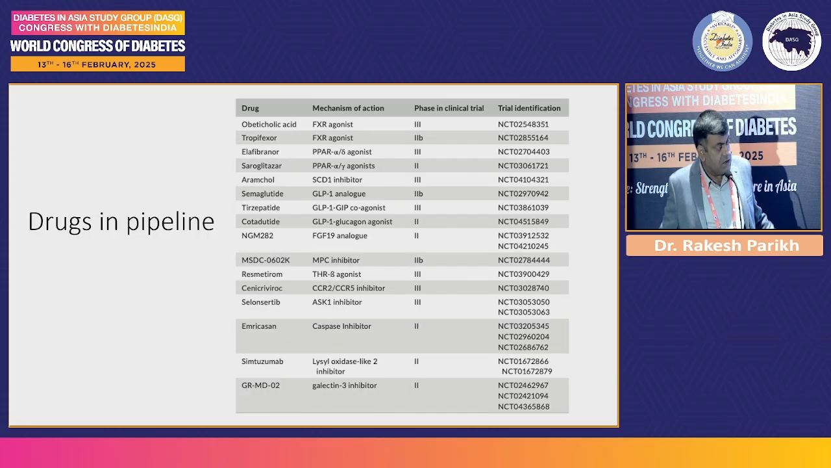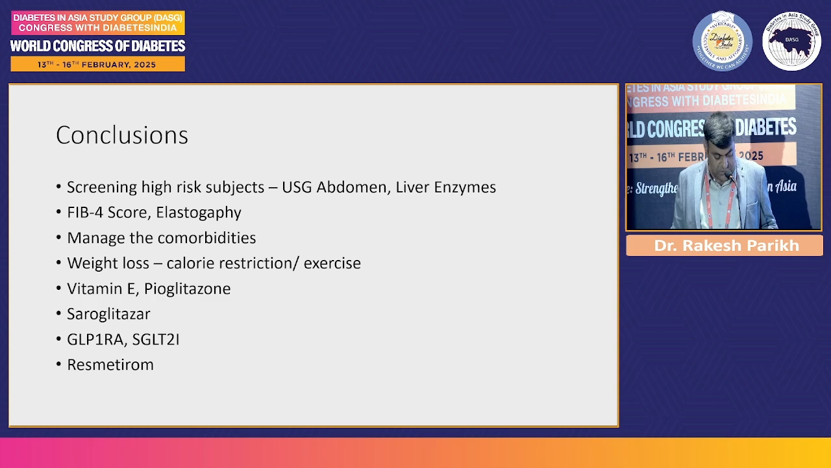There are several other drugs in the pipeline, but as of now we only have this one drug approved for this indication. And the best therapy that remains is lifestyle modification and weight loss. So we should not ignore it as a benign condition.